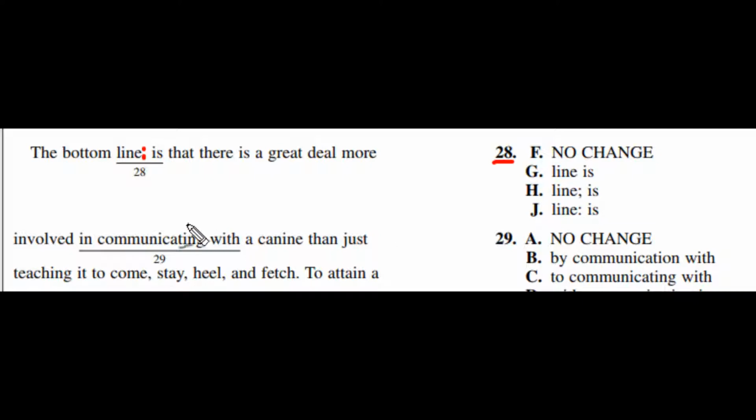It's after the word line between is. There it is right there. Next thing that we would do is we read the components and then we'd label it. The bottom line, that's dependent. Is that there's a great deal more involved in communicating with the canine than just teaching it to come, stay, heel, and fetch. That's dependent clause. All right. Now, even though we're checking answer choice J, which is cosmic double dots, Mr. Ogu said, I love DQ. L, love, stands for list. DQ, description, quote.